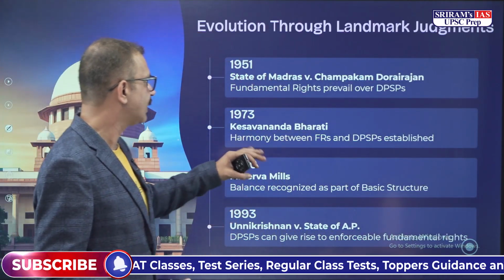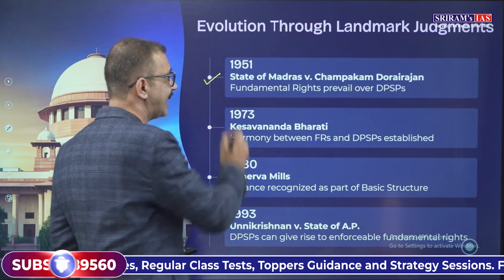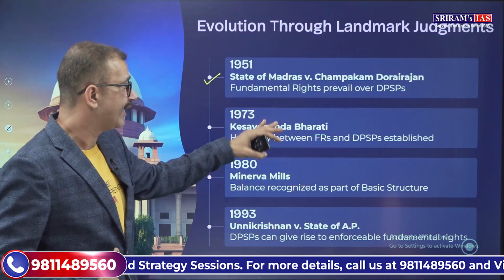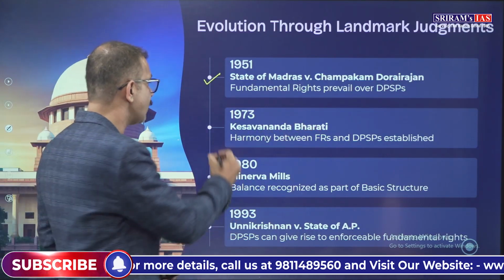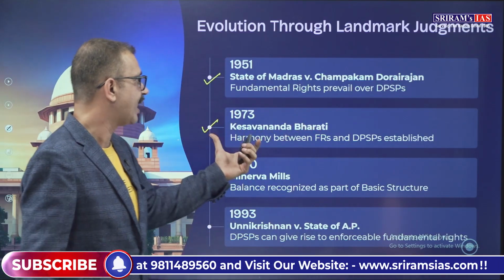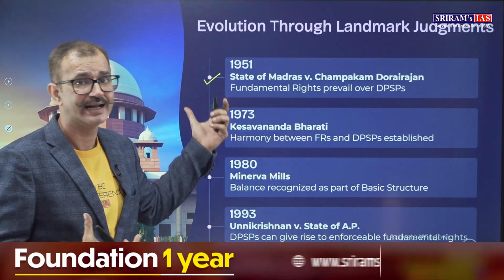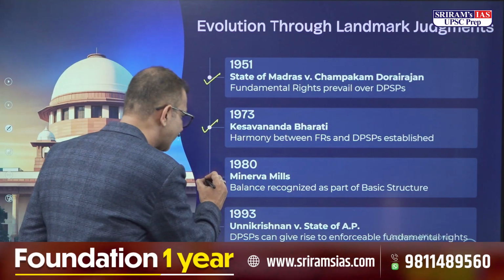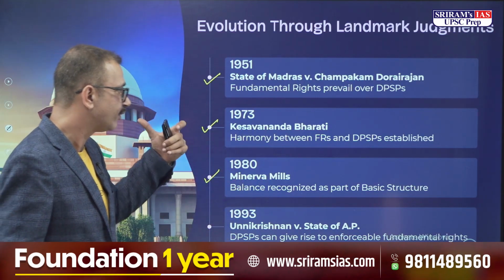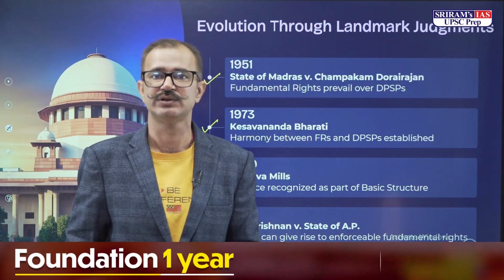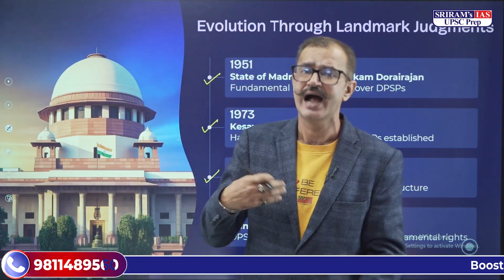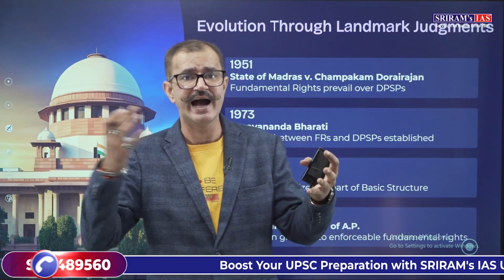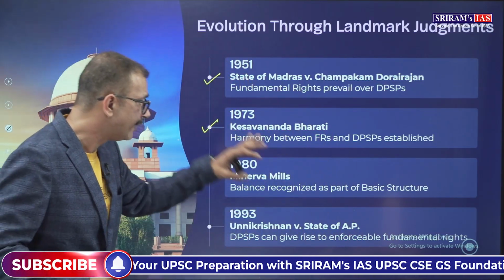Now, these are certain landmark judgments. In 1951, in State of Madras versus Champakam Dorairajan, it was said that the fundamental rights prevail over the directive principles of state policy. However, in 1973, in the Kesavananda Bharati case, it was laid down that there is harmony between fundamental rights and the directive principles. And later on, in Minerva Mills case in 1980, it was recognized that there is a balance, a harmony between the fundamental rights and the directive principles, and basically this balance is a basic structure.